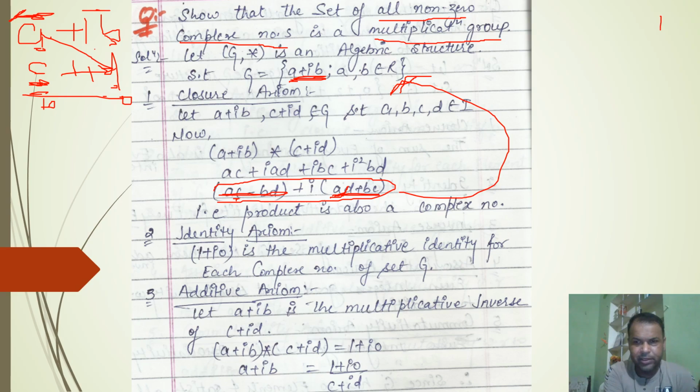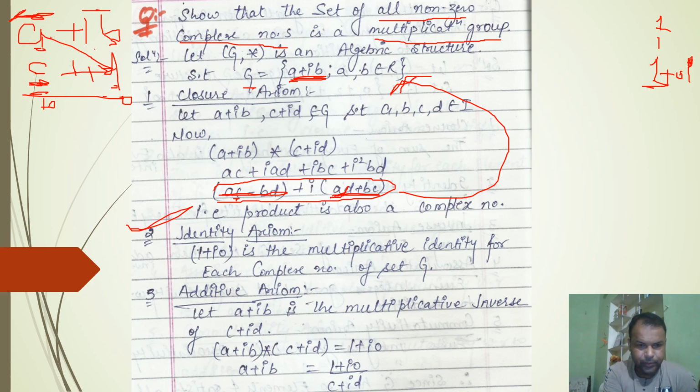The second part is the identity axiom. As we know, 1 is the multiplicative identity and 1 can be written as 1 plus i0. In this case, 1 is the real part and 0 is the imaginary part. So 1 plus i0 is also a non-zero complex number, so it will exist in set G. So set G also satisfies the identity axiom.